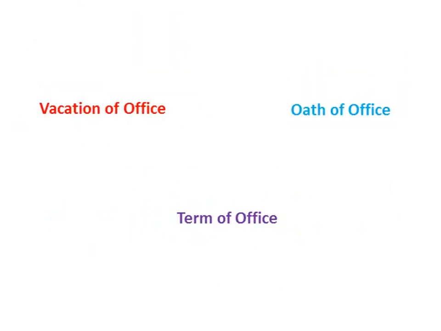Let us look at other key aspects about the President of India. Let us first start with the oath of office. Before entering upon his office, the President takes an oath in the presence of the Chief Justice of India. What does he promise in this oath of office? The President promises that he will discharge the functions, he will preserve, protect, defend the Constitution, and devote himself to the service and the well-being of the people of India.